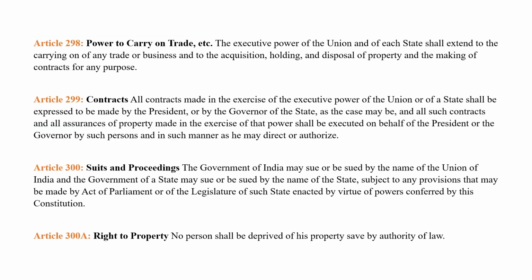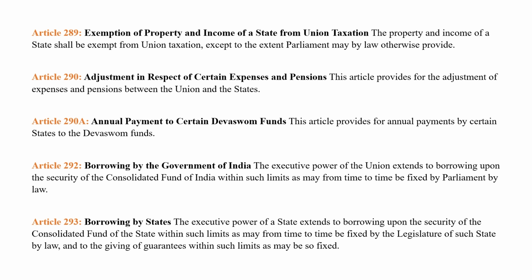Now 289. Article 289 explains the exemption of property and income of a state from Union taxation. The property and income of a state shall be exempt from Union taxation, except to the extent Parliament may by law otherwise provide. It means if there is property and income of the state government, then the central government cannot impose tax. The central government can impose tax only when a law is made by the Parliament of India. Clear?